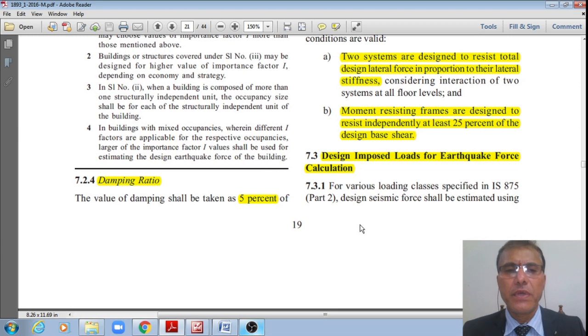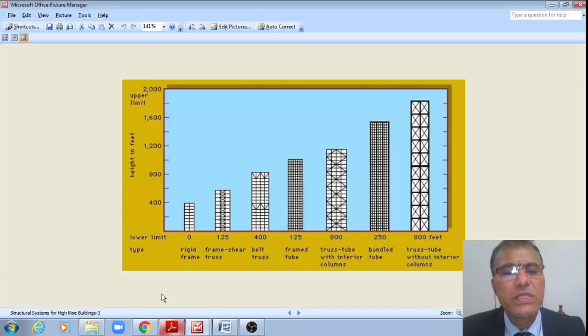In the starting of the discussions, I already showed what a dual system is, like this dual system. This is how the dual system looks, students. Frame and shear truss, right? This is what is called the dual system.